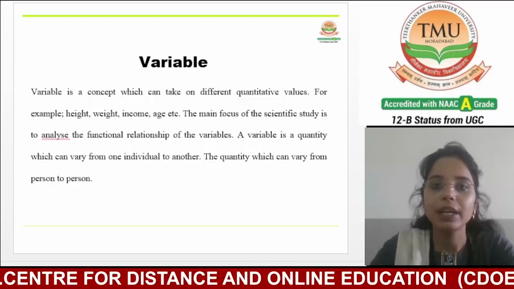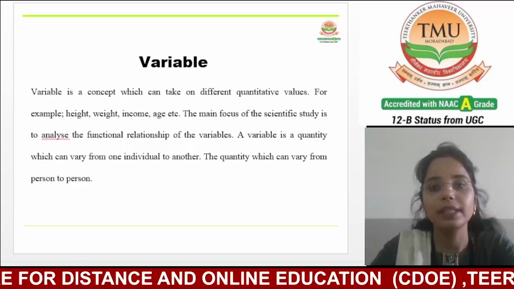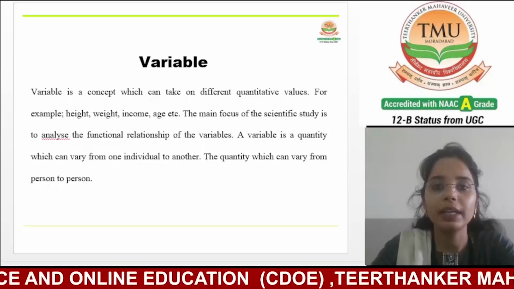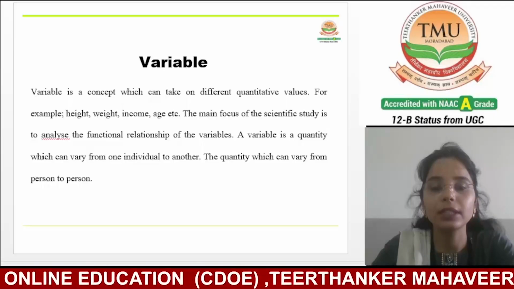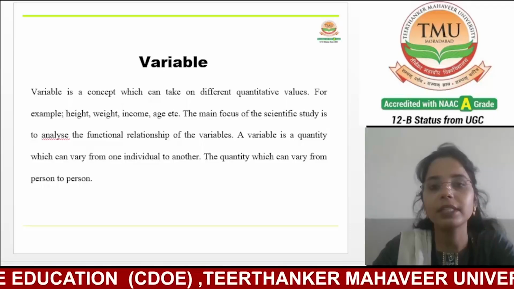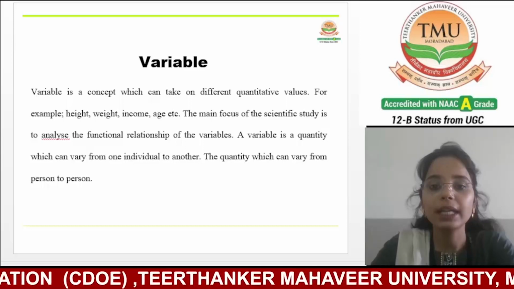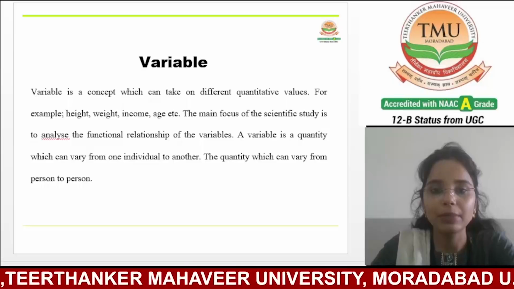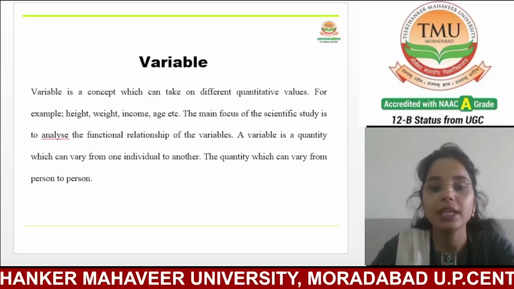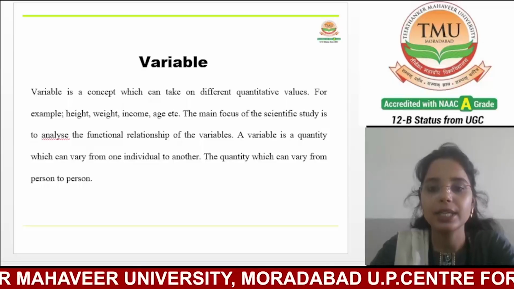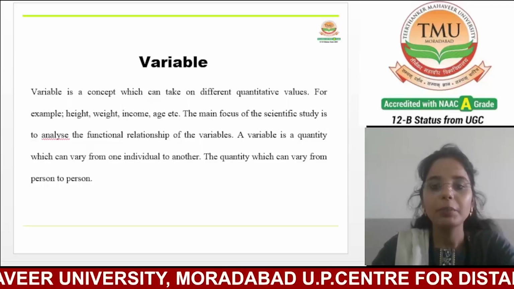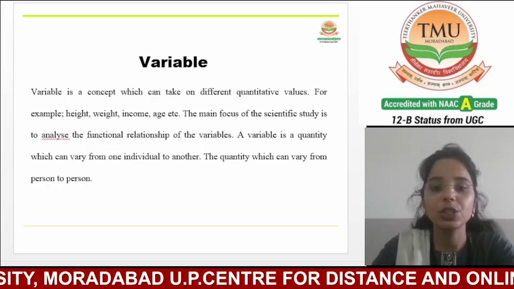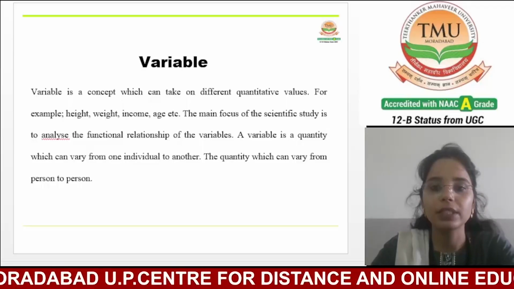First we will understand the concept of a variable. What is a variable? In the reference of research, a variable is a concept which can take on different quantitative values, for example, height, weight, income, age, etc. The main focus of scientific study is to analyze the functional relationship of variables.